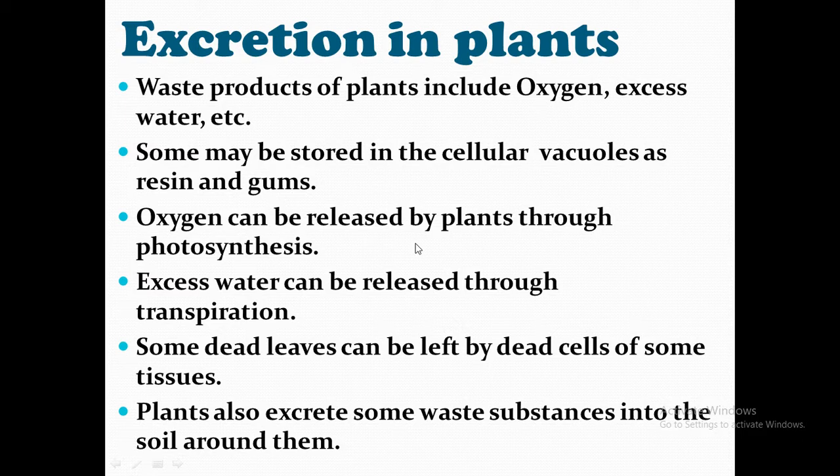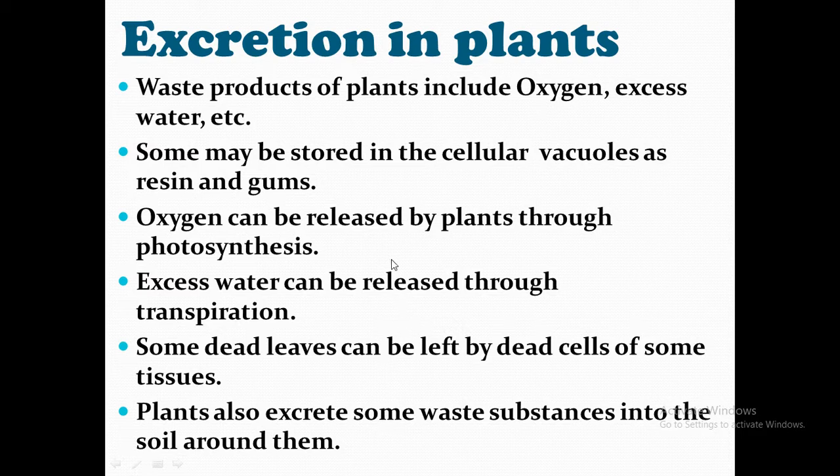So oxygen can be released by plants through the process of photosynthesis. You had already studied this in the previous classes. So photosynthesis is the process by which oxygen is expelled out. Excess of water can be released through the process of transpiration, or some dead leaves can be shed by dead cells of some tissues. And last but not the least, plants also excrete some waste substances into the soil around them. This is about excretion in plants, what you have to study.